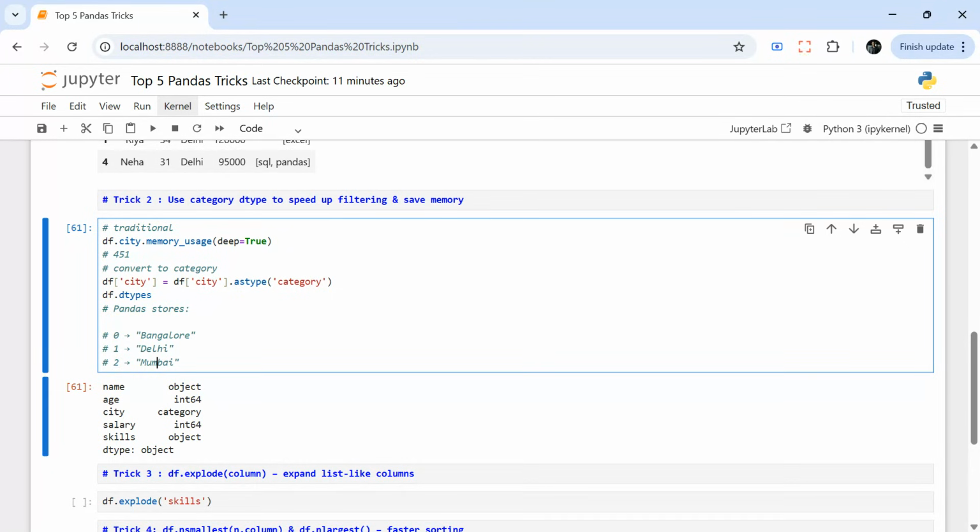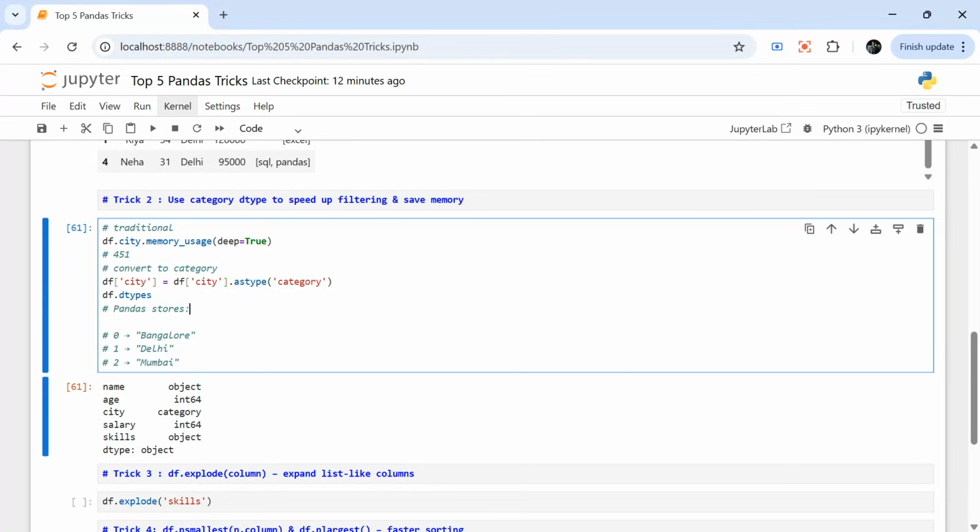Right? So what will happen whenever you say, give me all the employees where city equal to Bangalore? It can quickly find all where it is 0. So the filter will be faster on zero instead of searching Bangalore, and we will save a lot of memory also, right? Instead of storing Bangalore again and again, we are just storing zero again and again, and this mapping will be there, zero to Bangalore.